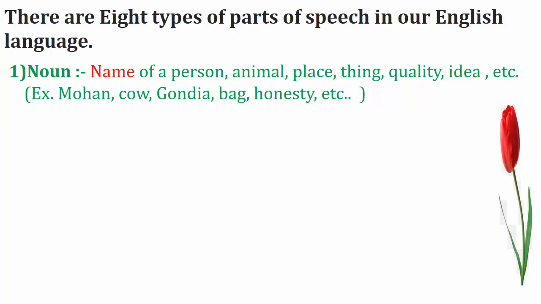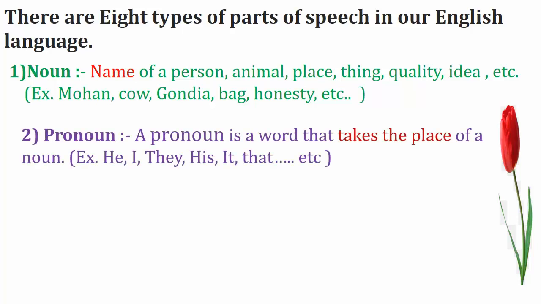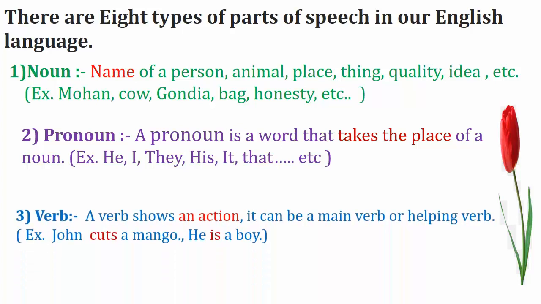So these are the naming words. Mohan is the name of a person, cow is the name of an animal, Gondia is the name of a city, honesty is the name of a quality. So that is the noun. Second one, pronoun. A pronoun is a word that takes the place of a noun, means instead of a noun we are using a pronoun: he, I, they, his, it, that, etc. So these are the pronouns.